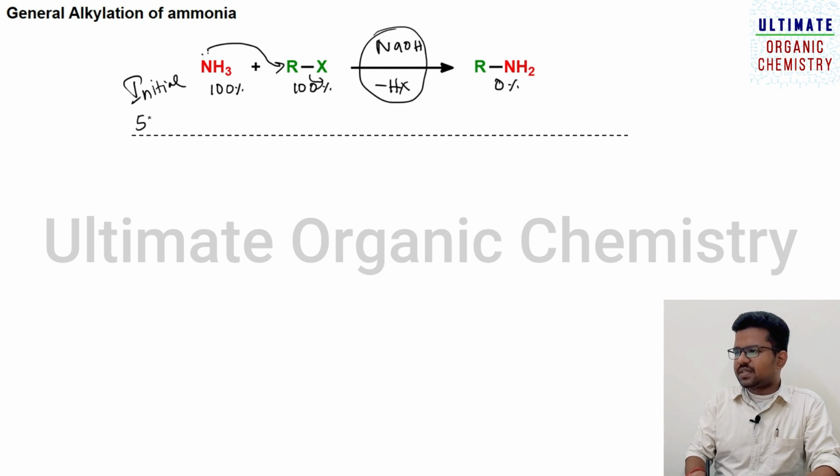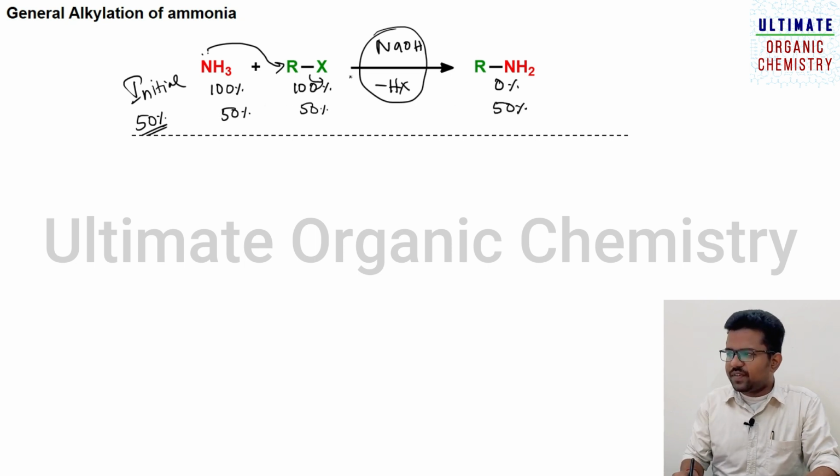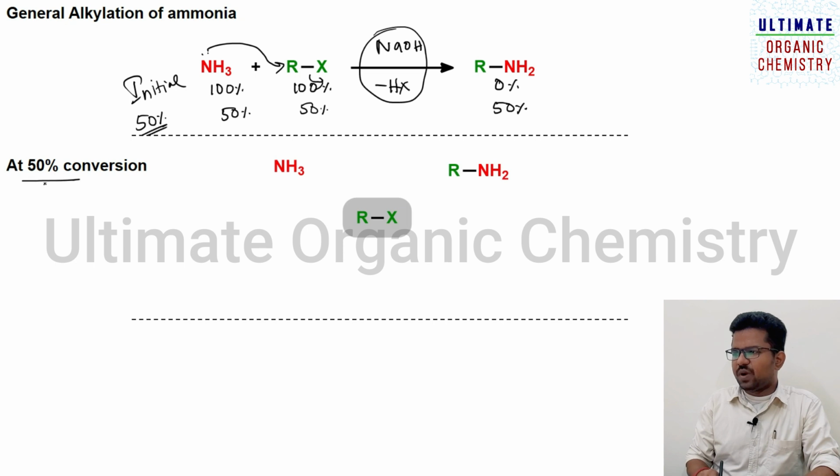But at 50% conversion, what will happen? The ammonia will be converted 50%, the alkyl halide will be converted 50%, and the product formation will be 50%. So 50 is reacting from the alkyl halide and 50 from ammonia. Both react together and form 50% of this amine. So let us assume this.